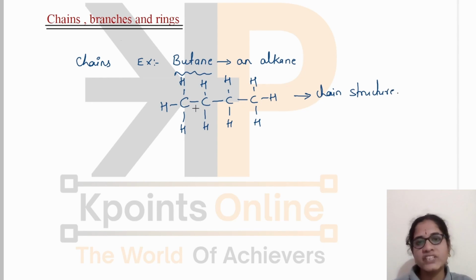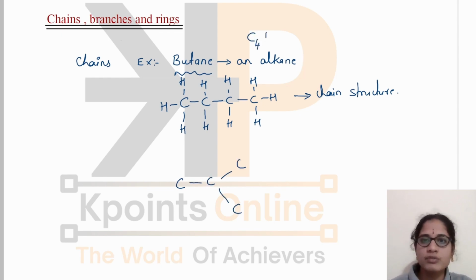And there is possibility of these carbon atoms to be arranged in the manner. Write the skeletal structure. Yes, we know that it consists of 4 carbon atoms. And these carbon atoms may also be joined in this manner, forming a branch. Now you can satisfy the valency of each carbon atom by writing hydrogen. 1, 2, 3, 4. 1, 2, 3. Already 3 bonds are there. I can write only 1 hydrogen here. Here there is 1 bond, means remaining 3 bonds are to be written. Here there is 1 bond. So 1, 2, 3 more.